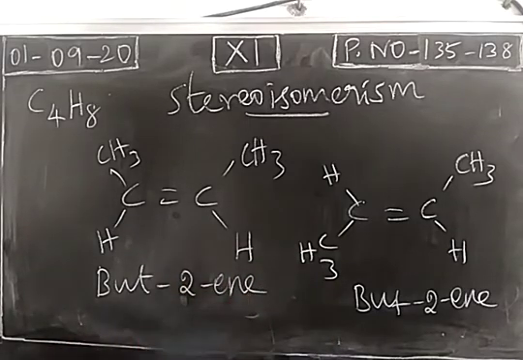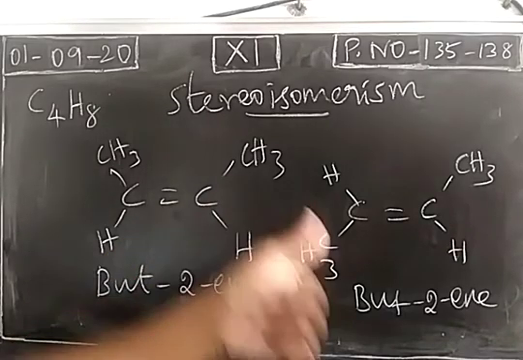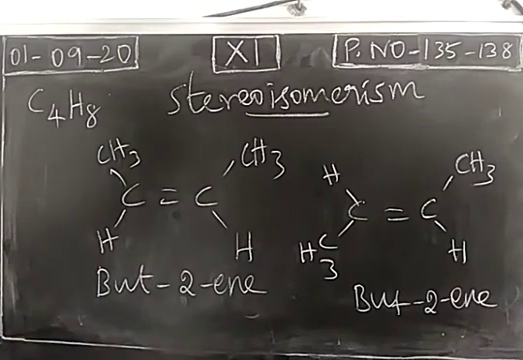Due to the variation of arrangement in space, the property of the drug changes. So in organic synthesis and in metabolic activities, the arrangement of atoms and molecules in space is very important. Stereochemistry plays a major role in deciding the activity of a drug. So today we discuss stereoisomers.